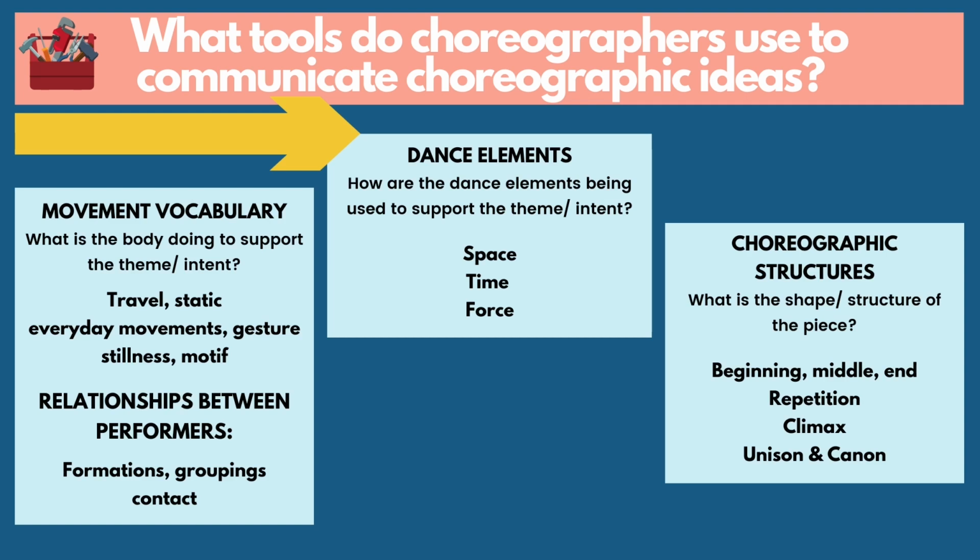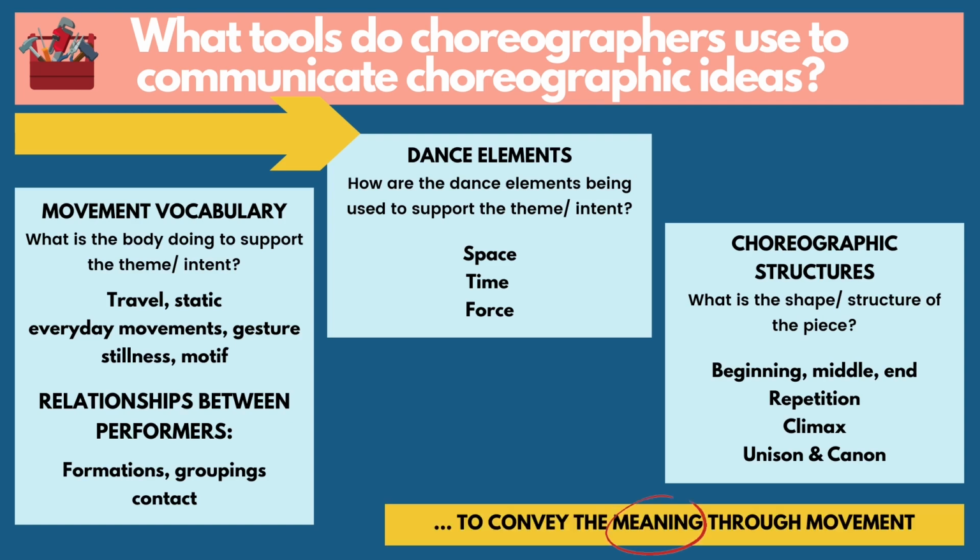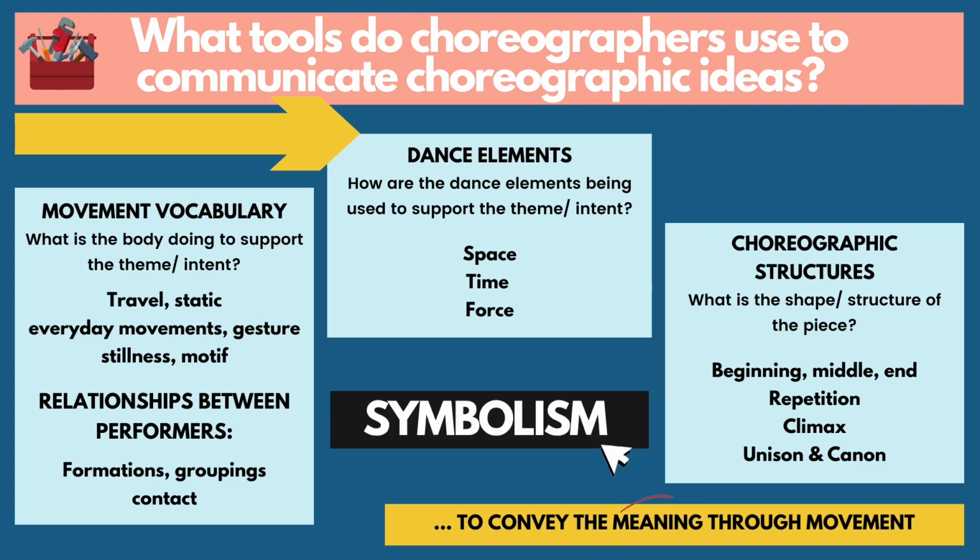And when you bring all of those elements together, those are all of the things that the choreographer is using in order to convey the intent or the meaning or the symbolism. That's the word we're looking for, the symbolism. Because remember, symbolism is about meaning. So when you combine all of those things together, what is the choreographer trying to tell you as the viewer? What is the meaning behind the dance work?